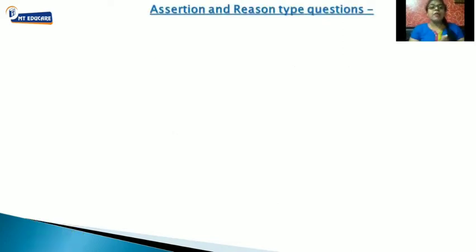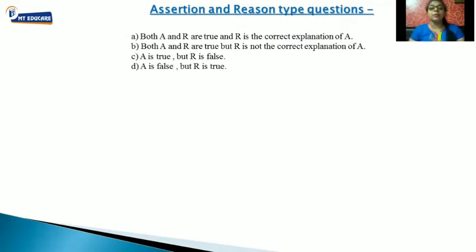Fine. The next type of question in question number 1, that is section A, is the assertion and reason type question. Students, this is a new type of question which is added in your paper pattern. Each assertion and reason type question will have 4 options in front of you. The very first option is: both A and R, where A means assertion and R means reason, are true, and R is the correct explanation for A.